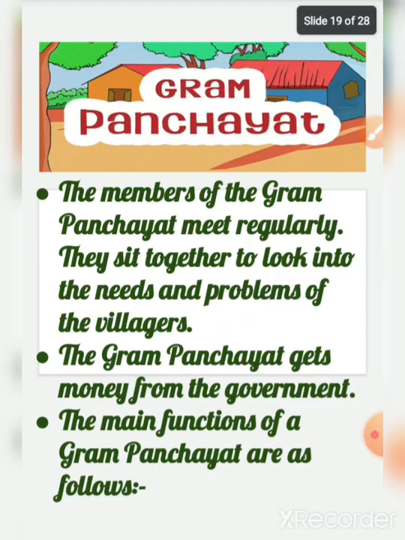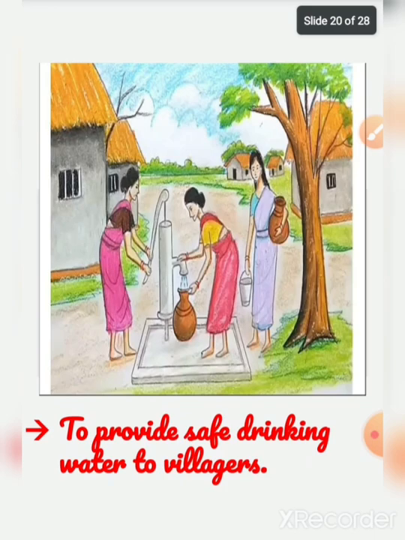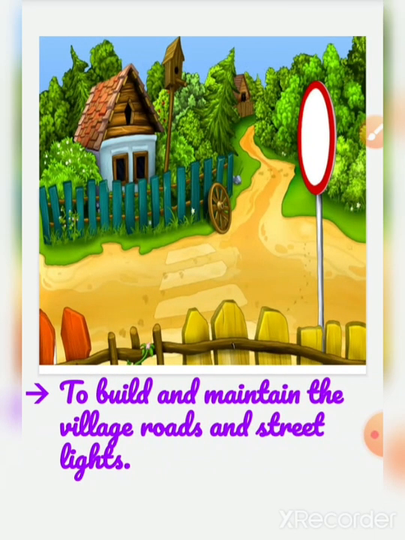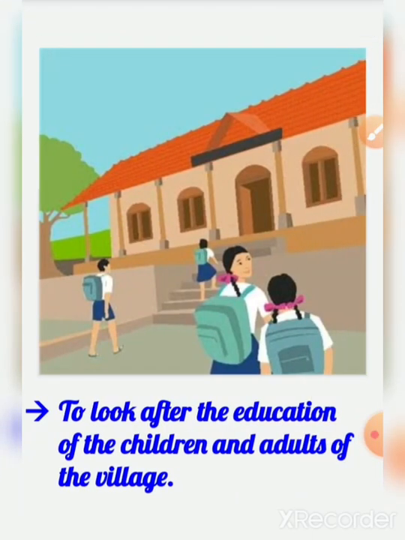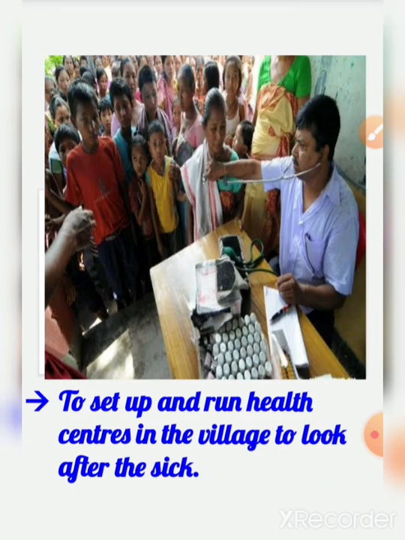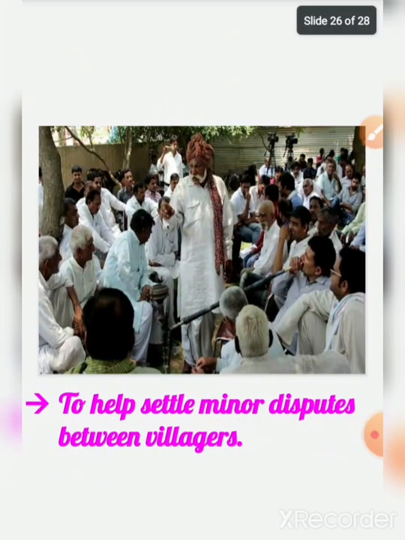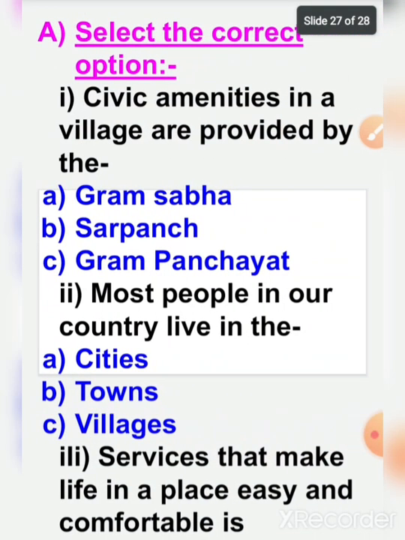Then the main functions of the Gram Panchayat are to provide safe drinking water to villages, to keep the village clean, to build and maintain the village roads and street lights, to look after the education of the children and adults of the village, to set up and run health centers in the village to look after the sick, to improve the condition of agriculture and small scale industry in the village, and to help settle minor disputes between villagers.